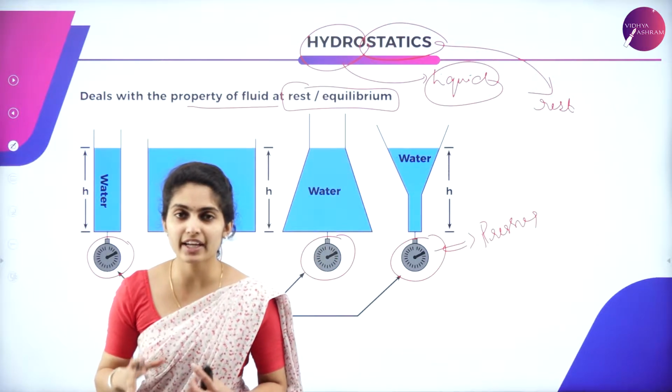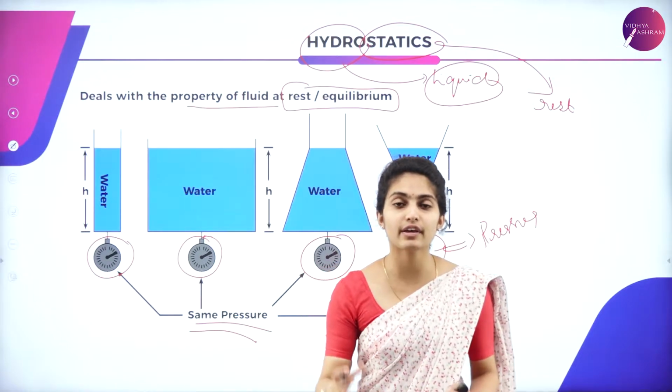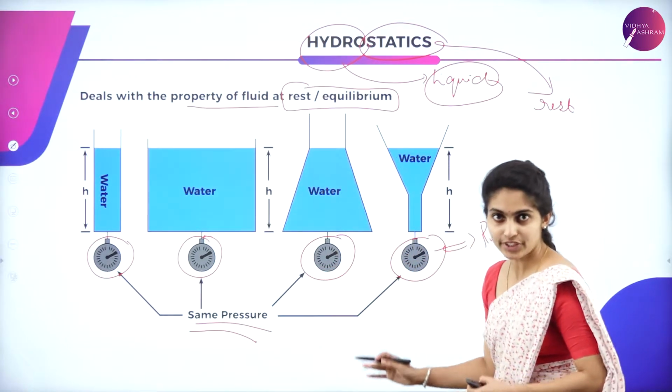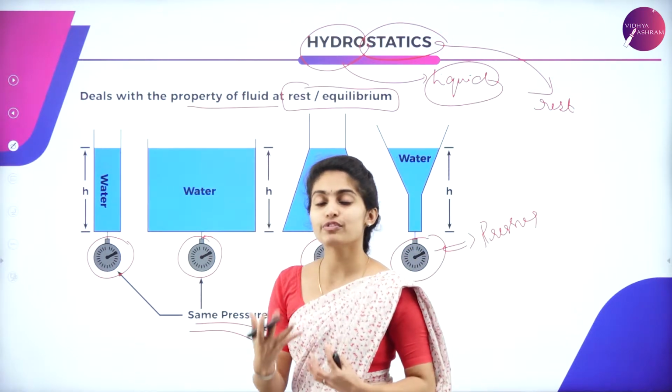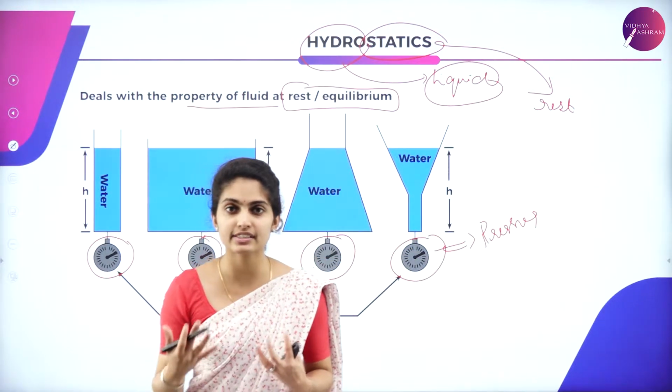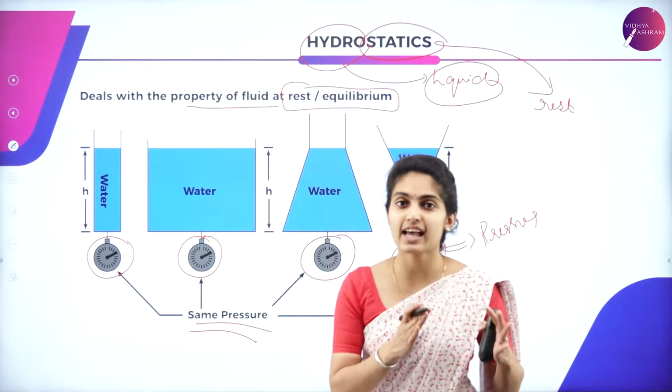So at the same height there is the same pressure for each and every experimental setup here. The water is at the state of rest. It is not in motion. That is why we call it hydrostatics.